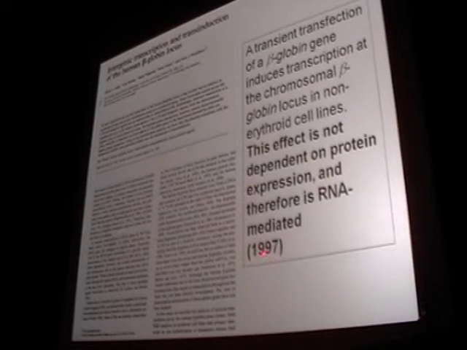This is the most important paper we've found. This is an old paper of 1997. Transient transfection of beta globin gene induced transcription at the chromosomal beta globin locus in non-erythroid cell lines. And this effect is not dependent on protein expression and therefore is RNA mediated. In this paper we see how a gene is able to induce transcription in its corresponding locus. And I avoided altogether talking about the implications for nuclear transplantation, nuclear transfer, transinduction, transvection, and so on. There are a lot of biological phenomena that could be explained with this model.